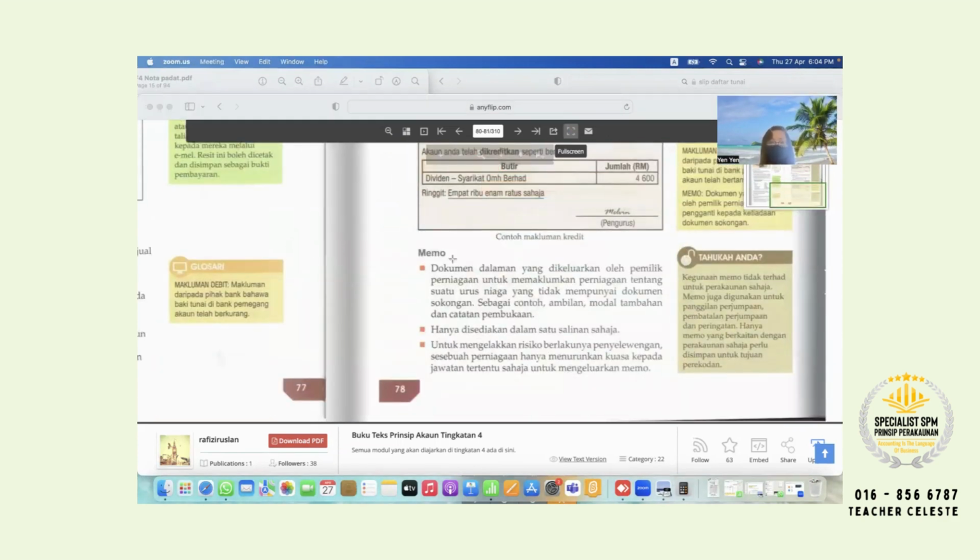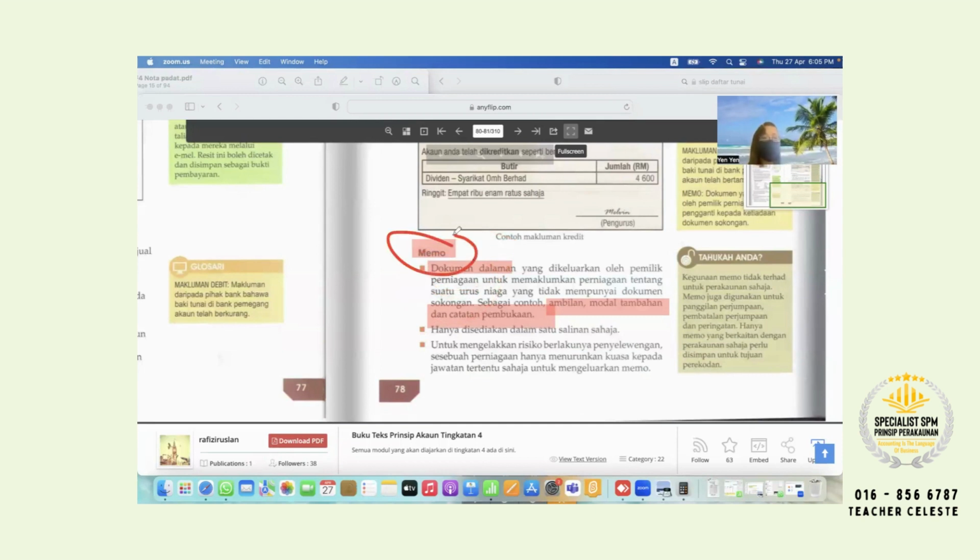This one is memo. Document dalaman. Who can answer, what does document dalaman mean? Just now I explained already. I'm checking whether you were listening carefully or not. Is that regarding the buyer and seller? No. Document dalaman is between the owner and accountant, owner and admin. So it is internal.